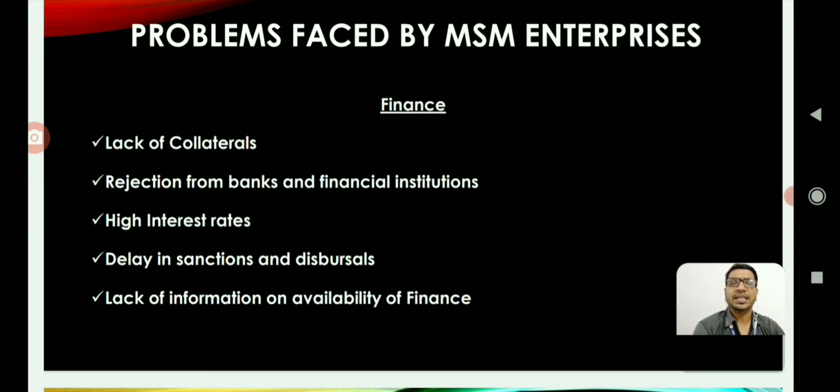Second one is rejection from banks and financial institutions. Without proper collaterals or without proper documentation, banks and financial institutions outrightly reject the loan applications of the small entrepreneurs, which is another biggest hurdle for them.